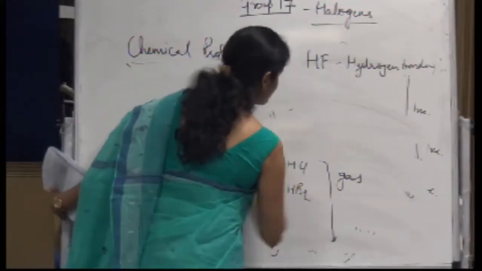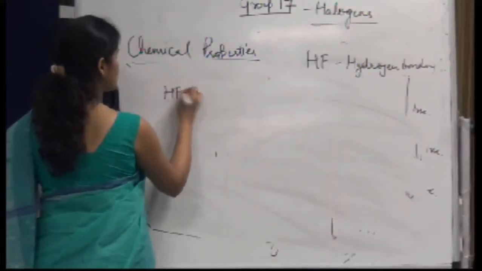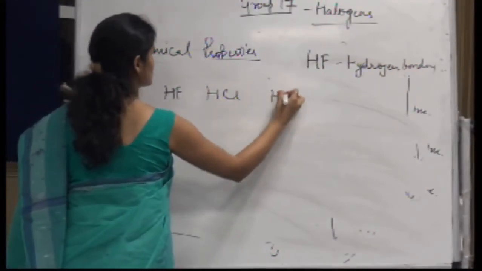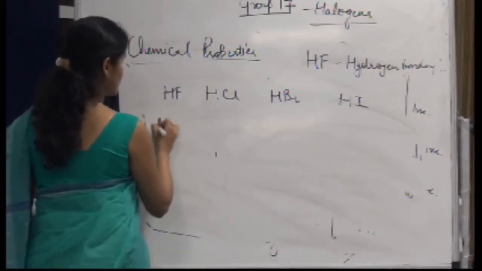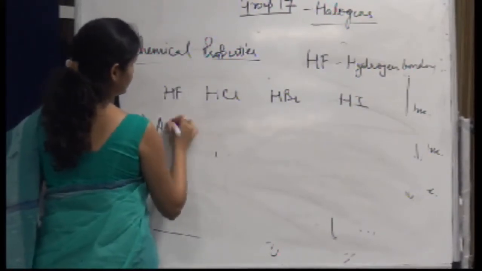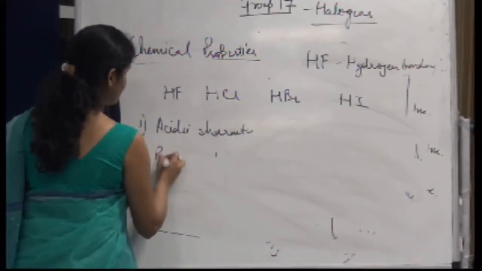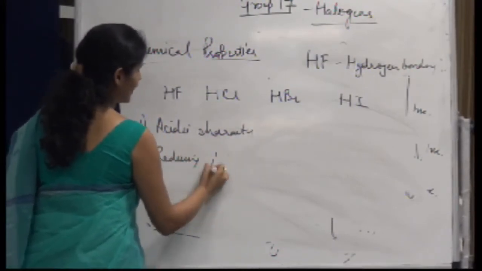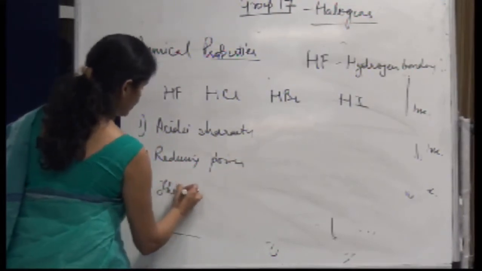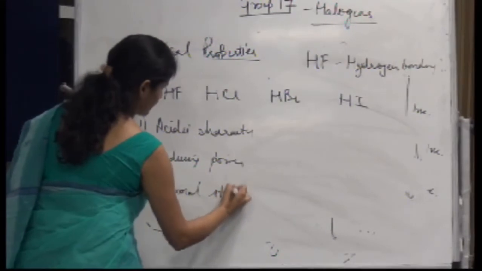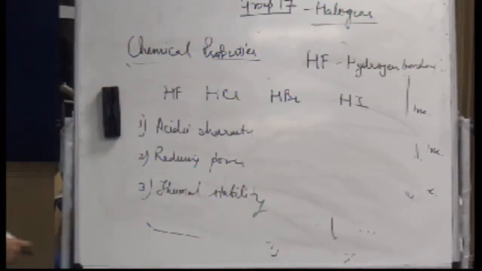So if I talk about the hydrogen halides, it would be HF, HCl, HBr and HI. What should be the trend for the acidic character, the reducing power and the thermal stability? What should be the order for acidic character?